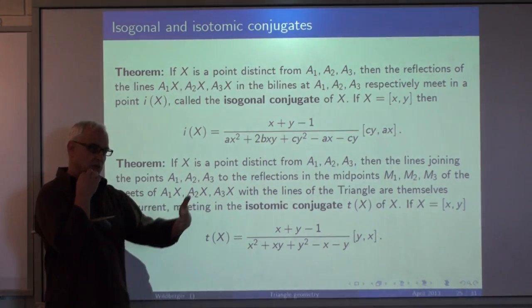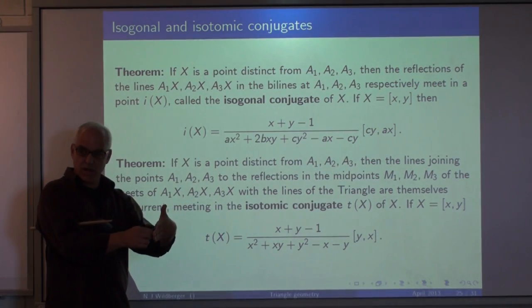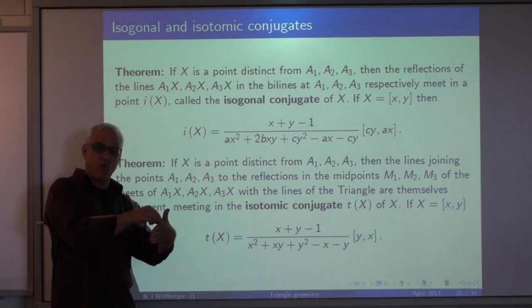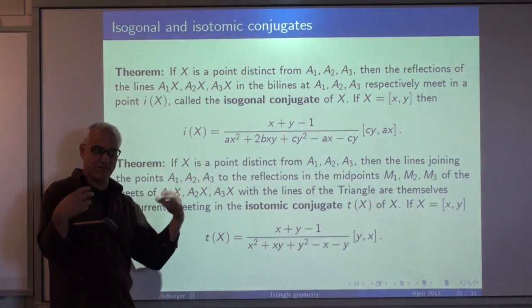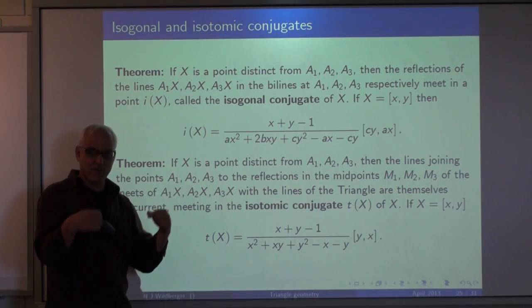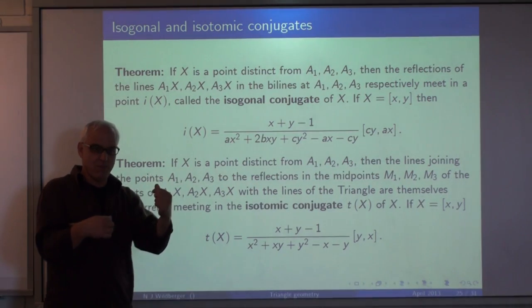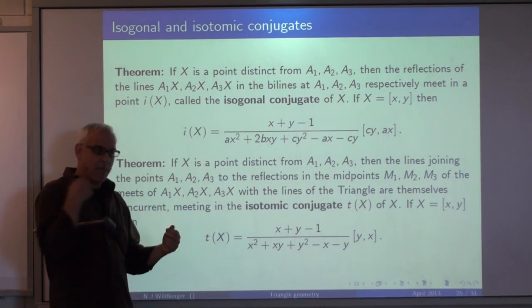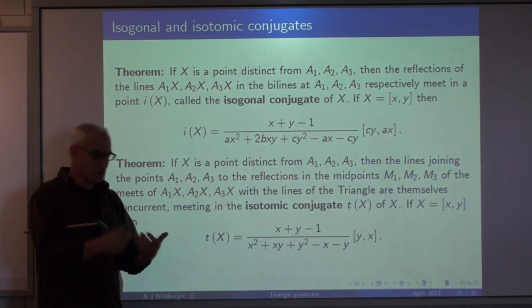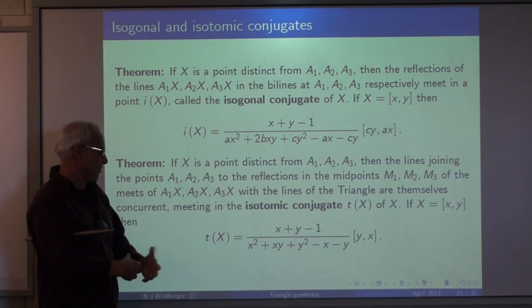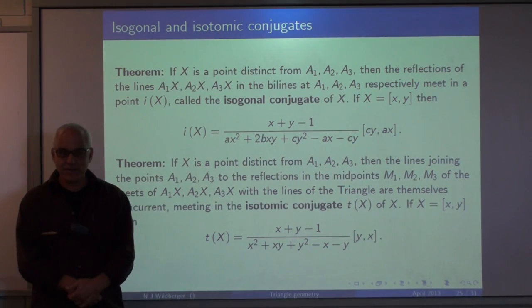So each one of these meets the opposite side of the triangle in a point. And you reflect that point in the midpoint of that opposite side. Okay? So you have these three intersection points. You reflect each of them in the midpoint and join up again to the original vertex. When you do that, then the three new lines also meet in a point, and that's called the isotomic conjugate.